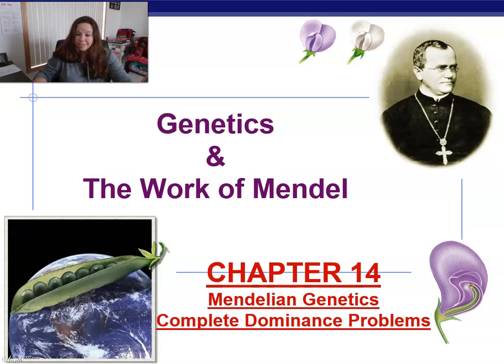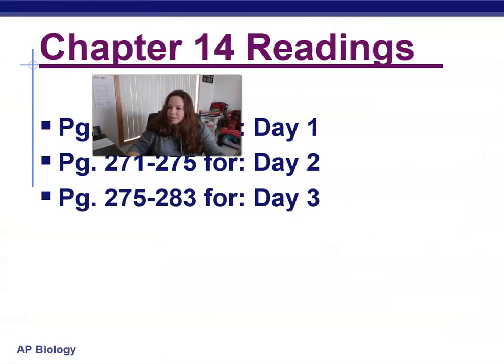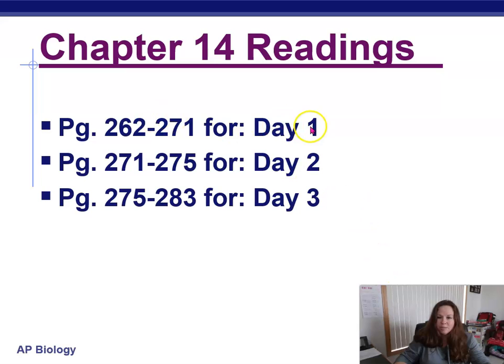Hey everyone, we're going to be studying Mendelian genetics, and we'll be doing different types of genetics problems, including Punnett squares that follow normal, what we call Mendelian rules, and then other things that we've discovered since Mendel's time where other genetics rules apply. So in your notes, you can find them on Google Classroom. One of the slides will have the readings for the chapter kind of broken up for you, if that helps you do a little bit each day.